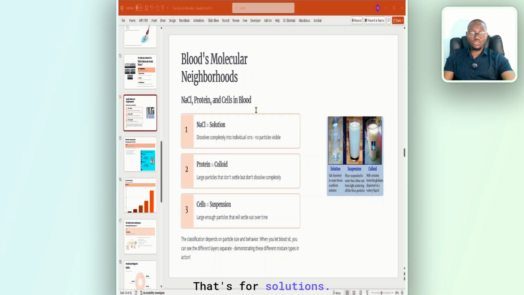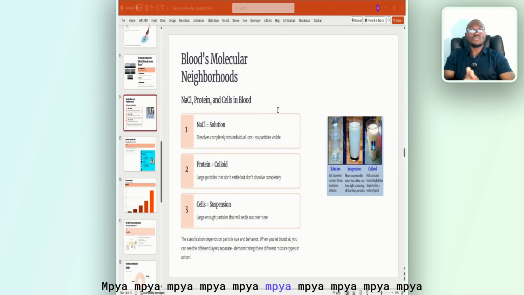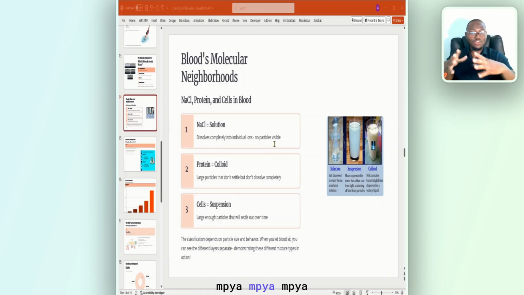That's for solution. When you're talking about colloid, which we mentioned proteins, their physical properties include particles that range from 1 to 100. Remember, when we talked about solution, we said that the particle is what? Under 1 nanometer. So when the particle increases from 1 nanometer to 100, or anywhere it falls along the line, it is no longer solution. It is colloid. Bear in mind that.